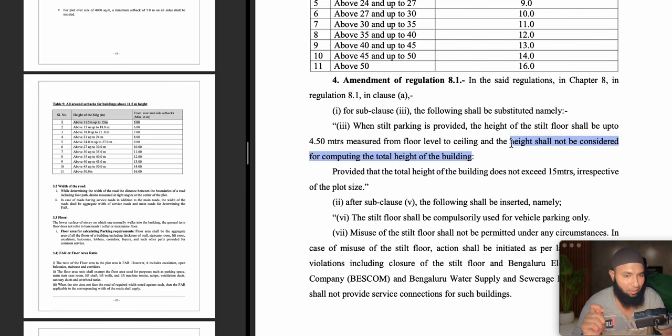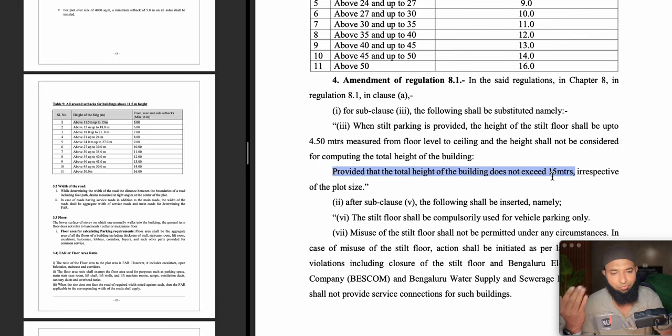As we told at the start, two big changes in terms of height, and this height wouldn't be considered in the total height of the building. But again, provided that the total height of the building does not exceed 15 meters. So if the floor you have constructed is extra somewhere, it should not exceed 15 meters totally, even including the stilt floor.